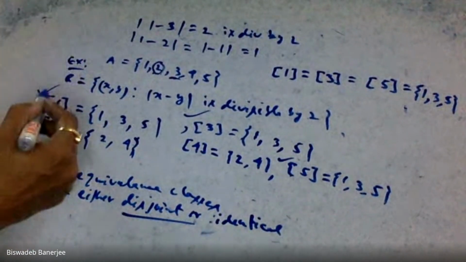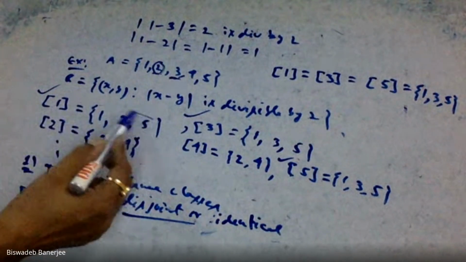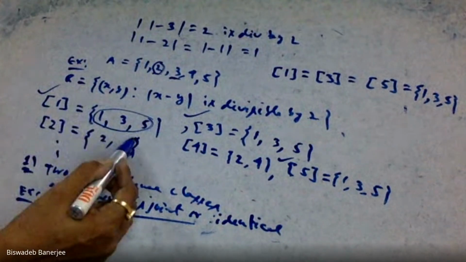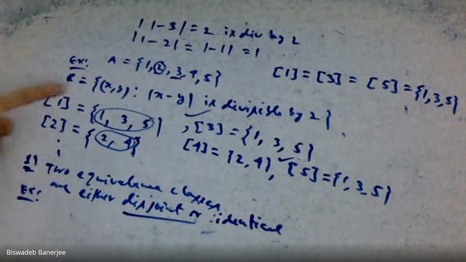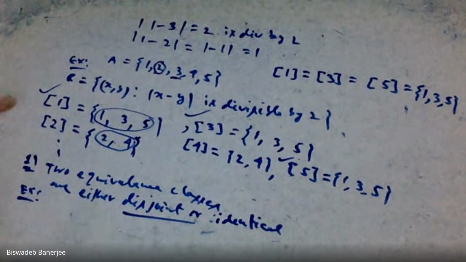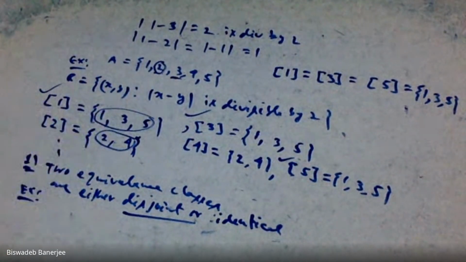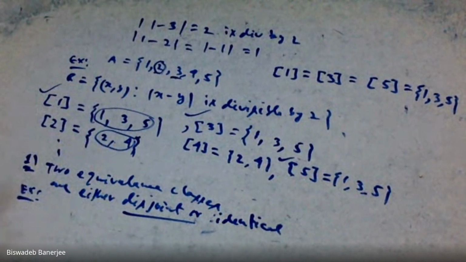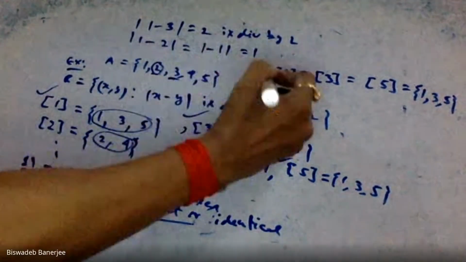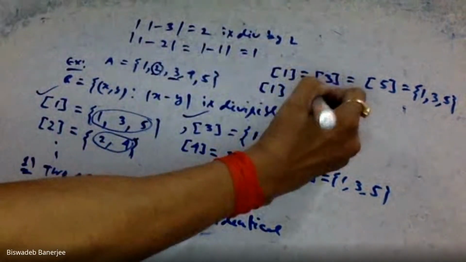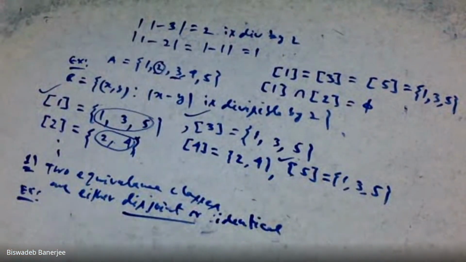Also, you note that equivalence classes of 1 and 2 are totally disjoint. Because under equivalence class of 1, the members 1, 3, 5 are present. Under equivalence class of 2, only 2 and 4 are present. Is there any common element? Answer is no. That means they are disjoint. Disjoint means their intersection is a null set. That means we can write equivalence class of 1 intersection equivalence class of 2 is equal to φ. φ means null set.